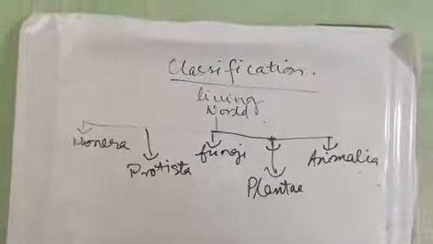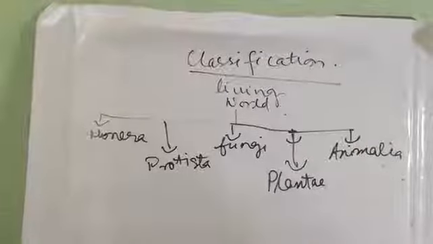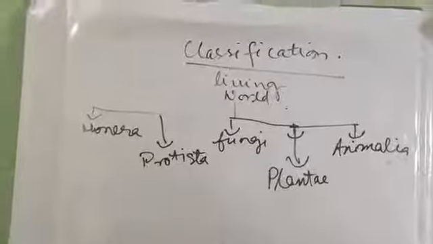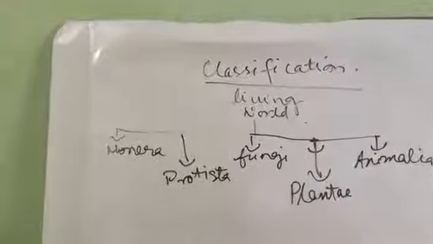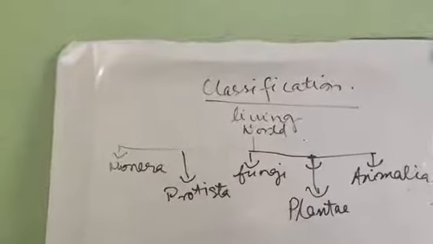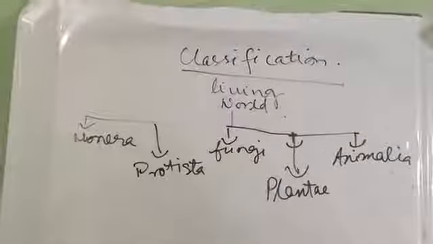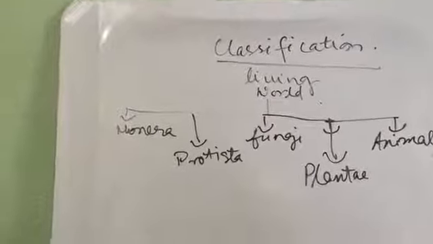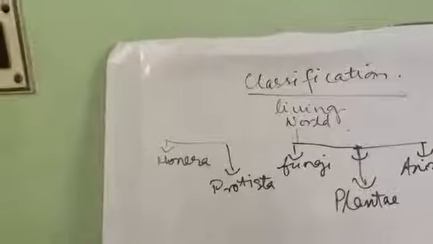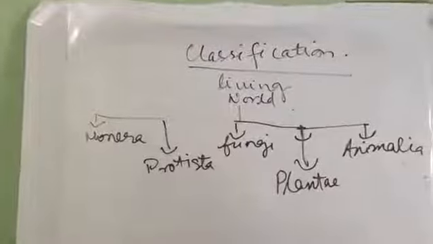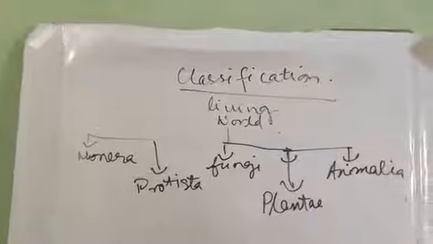Now we will first consider the first kingdom, that is Monera. What are its characteristics? First of all, it is unicellular, microscopic and prokaryotic, that means they do not have a true nucleus. They can be saprophytic, parasitic, symbiotic. Absence of membrane bound organelles. Nuclear material is in the form of double helical circular DNA known as the nucleoid. Generally bacteria.